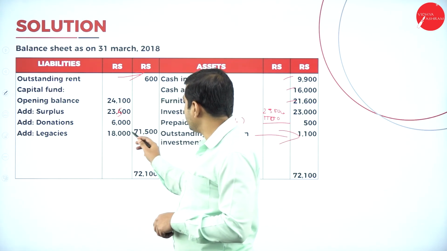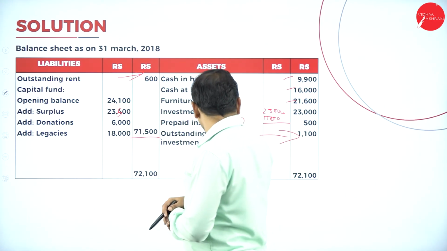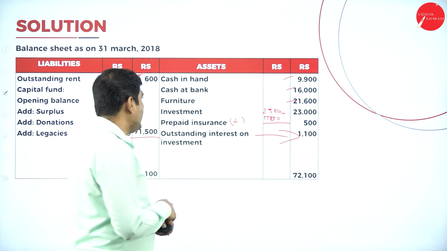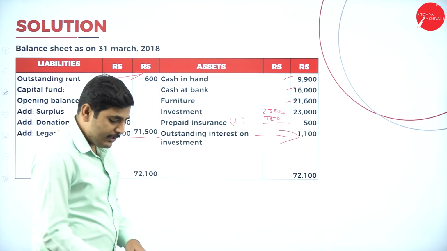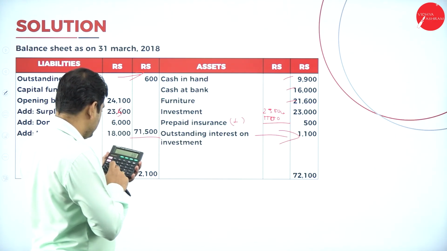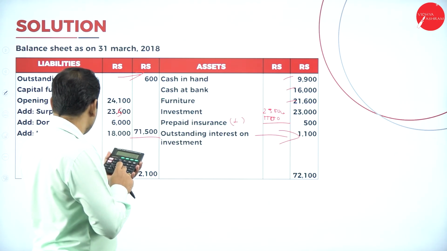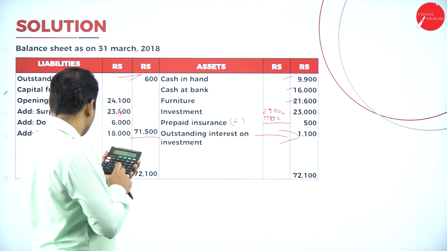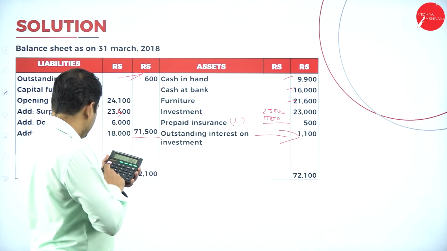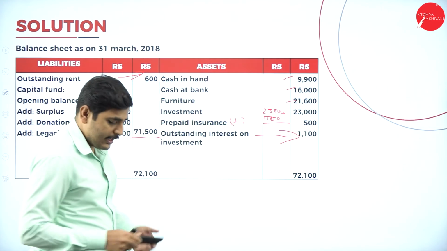So add both sides. Both sides should tally. 24,100 plus 23,500 plus 6,000 plus 18,000 gives 71,600 on this side.